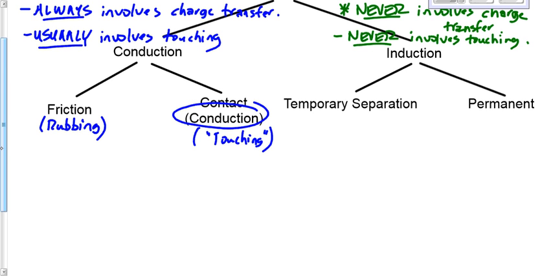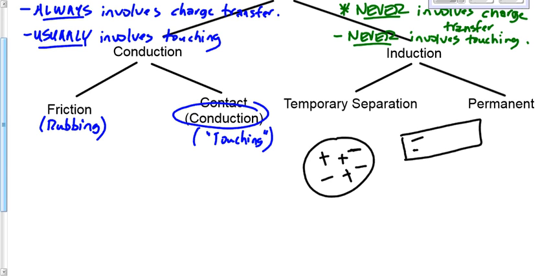I'll draw a couple of pictures for these. Let's say I have a neutral object. Equal number of positives and negatives, right? Bring a negatively charged object nearby it. What's going to happen to the protons in that neutral object?